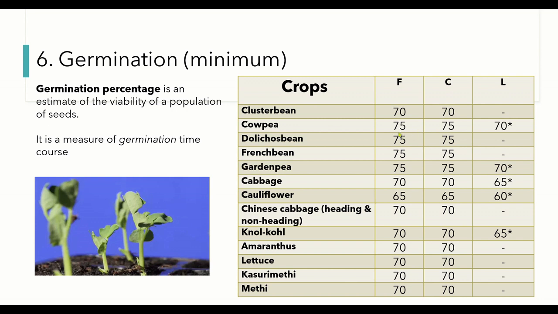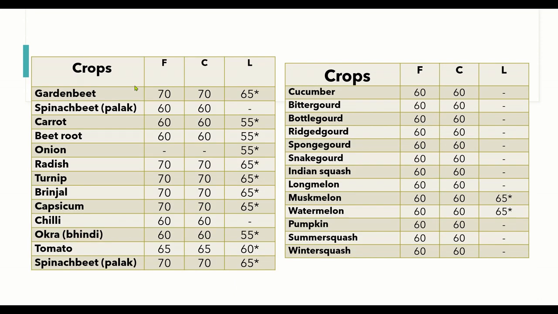And in case of cowpea, a minimum of 75% germination is required to be called foundation seed and certified seed, while for truthful level seed there should be at least 70%. There is no problem with maximum germination. As long as the germination percentage is more than 75%, there is no problem with the seed lot, but it should not be less than this. We have mentioned here the germination percentage standards for other vegetable seeds. You can take a note of this.